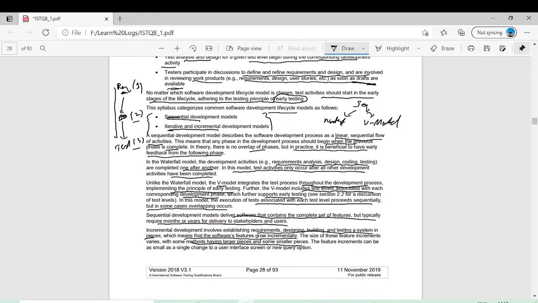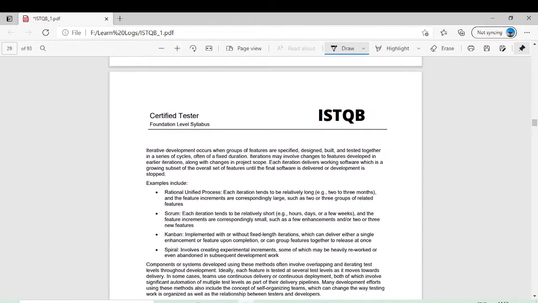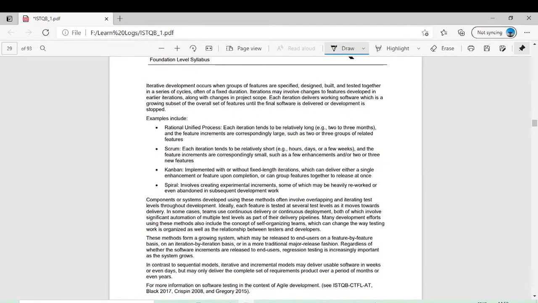Whenever you are introducing a new feature in an incremental model, this new feature could be a very basic function or could be a whole module. It depends on how you have planned your incremental development lifecycle. The feature increments can be as small as a single change to a user interface screen or a new query option. In the incremental model, every time your product is growing, new features are being added. Each increment could be very small, and could be very long as well.